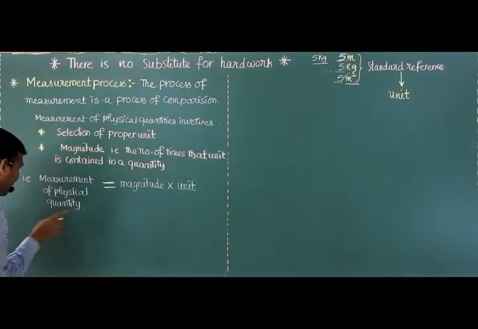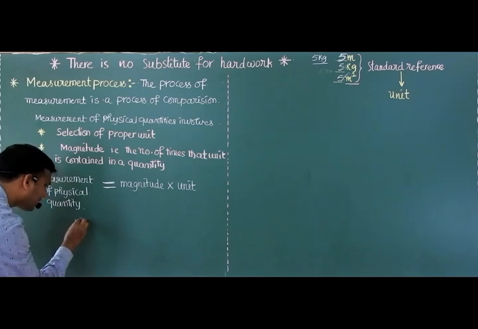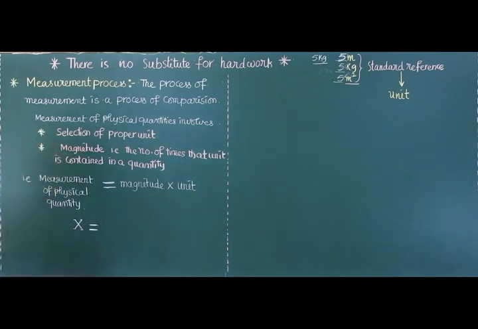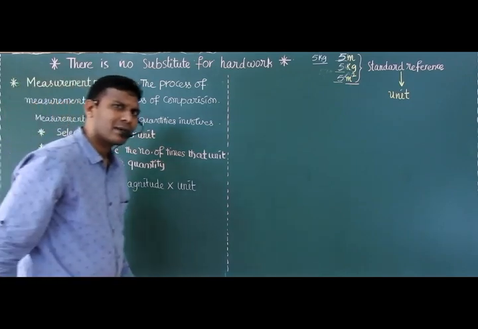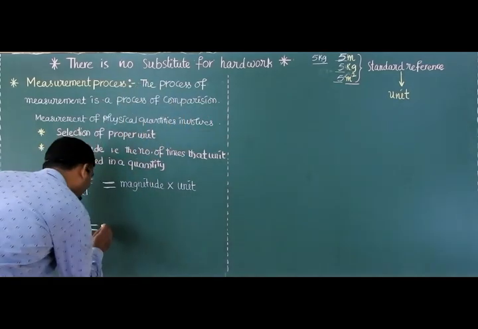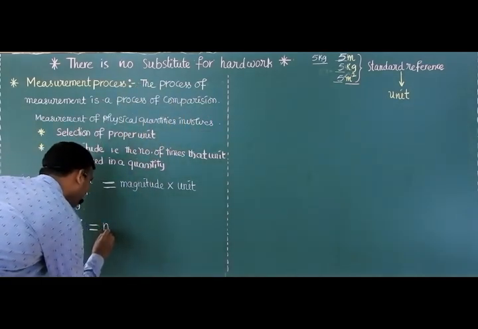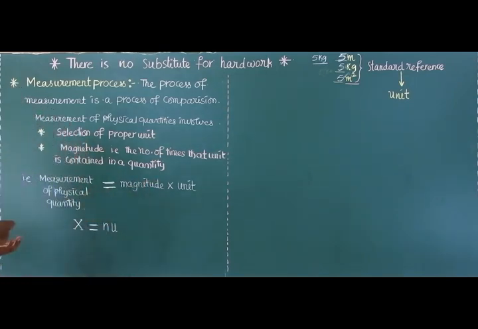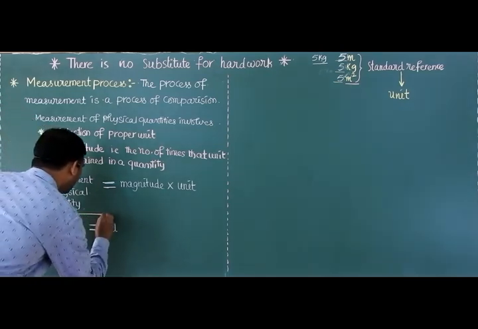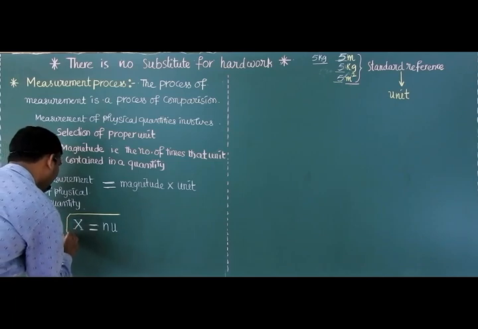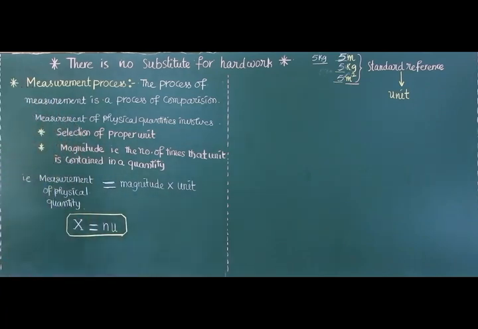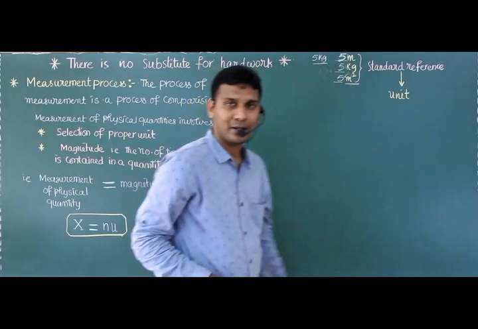Now measurement of any physical quantity I am representing with X. X is equal to magnitude, magnitude means number, N, into unit, U. Please put this relation in a box. X is equal to nu.